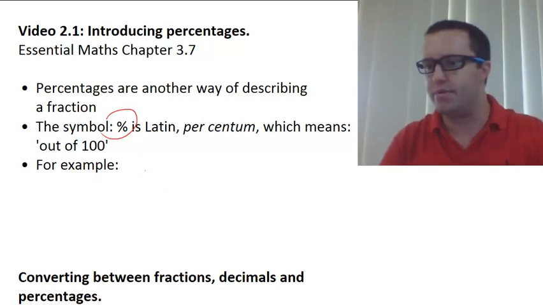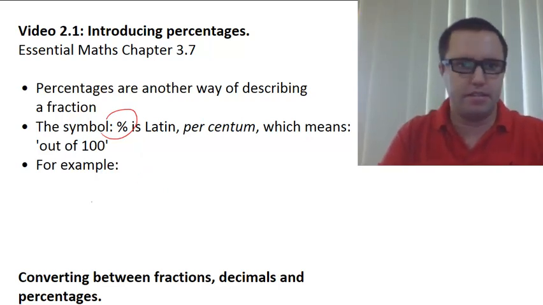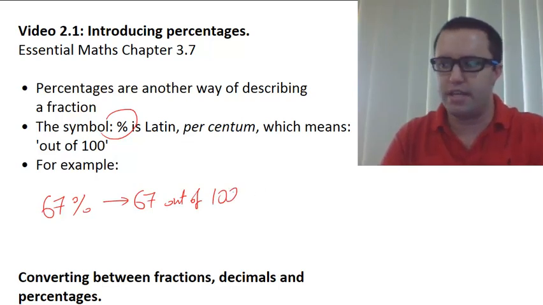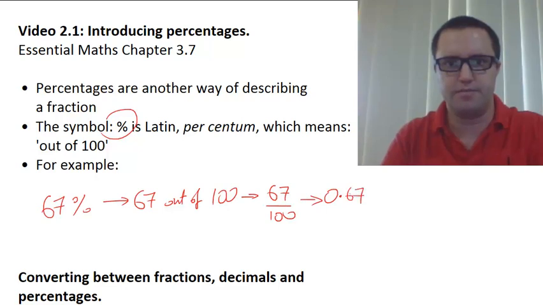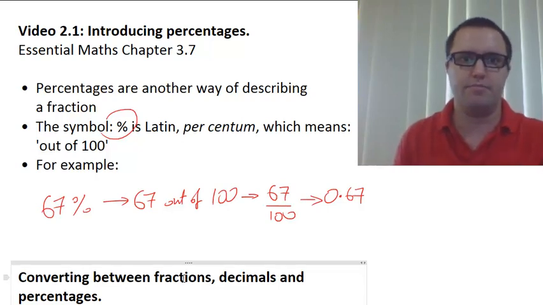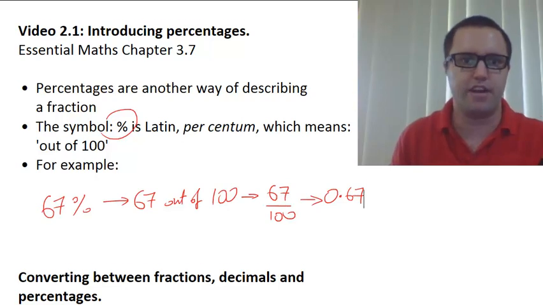For example, we could say something like 67% is the same as saying 67 out of 100, which is the same as saying 67 over 100, which is the same as 0.67. Okay, so all of those things are exactly the same, hence the arrows and the fact that percentages are just another way of dealing with fractions.